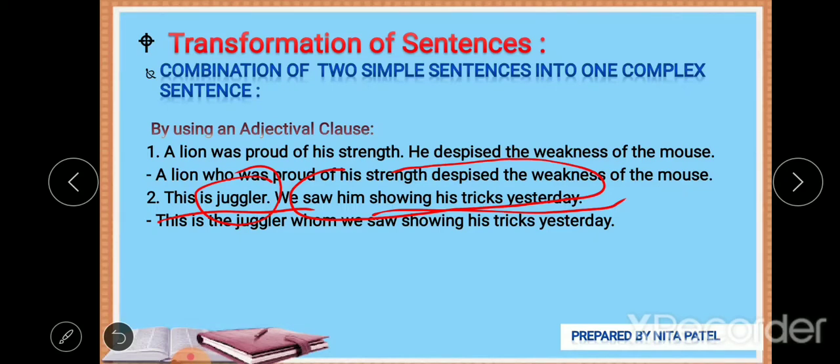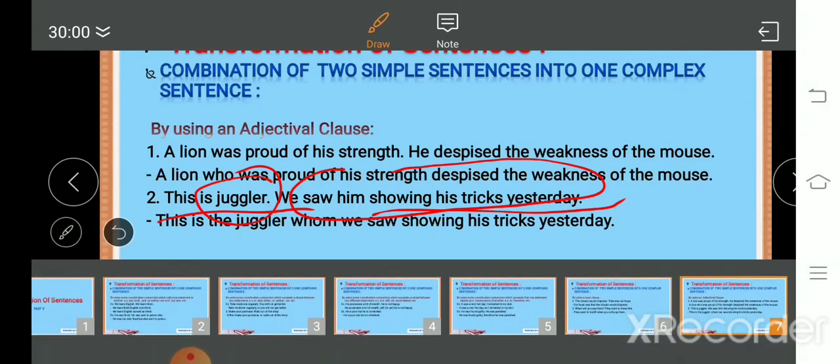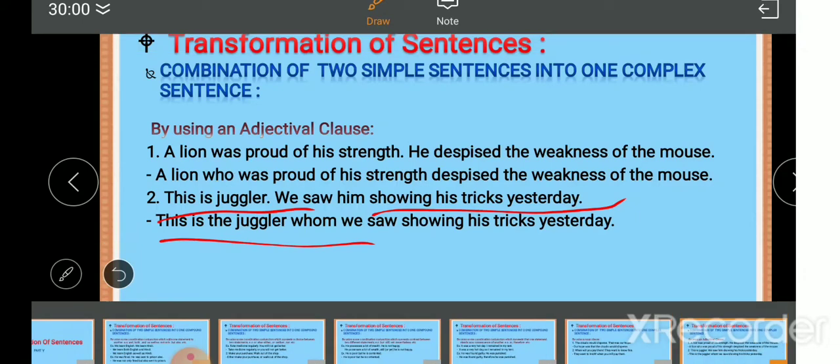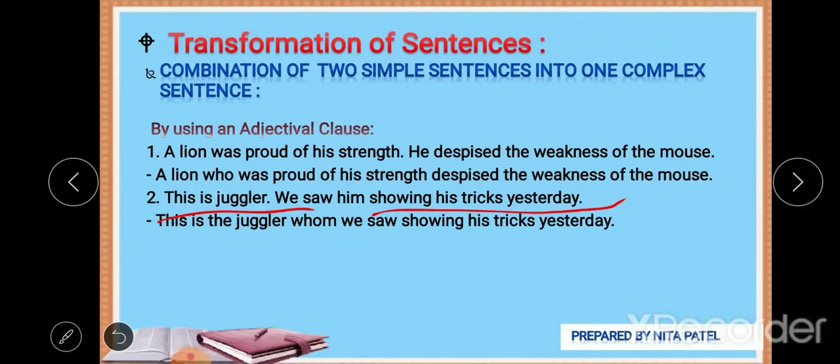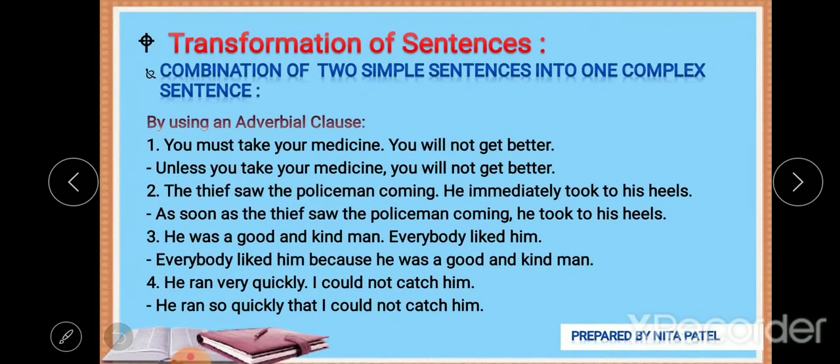Whom we saw showing his tricks yesterday. This is the juggler whom we saw showing his tricks yesterday.